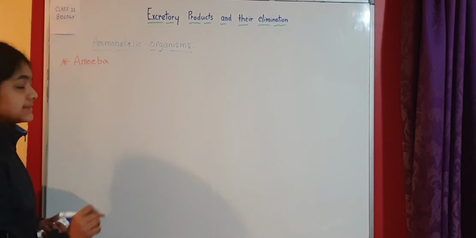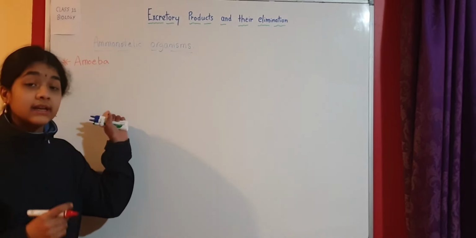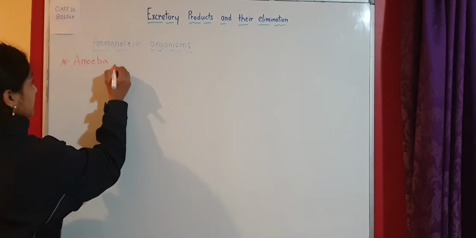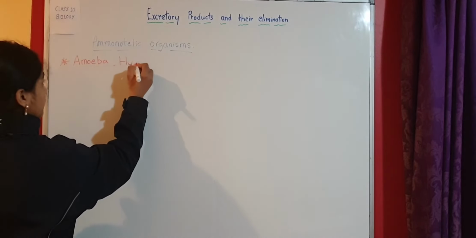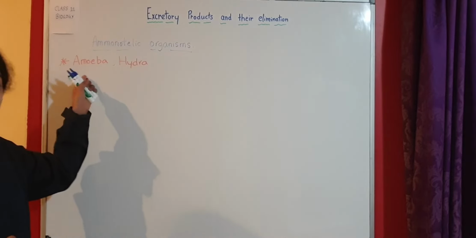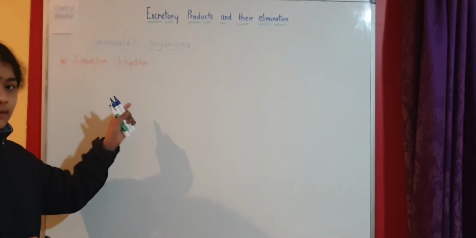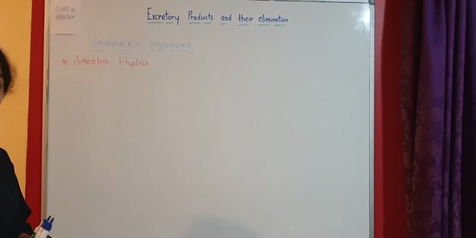Amoeba is a unicellular organism and it lives in fresh water. So amoeba and hydra. Amoeba is a protist and hydra is an animal, a coelenterate or cnidarian.